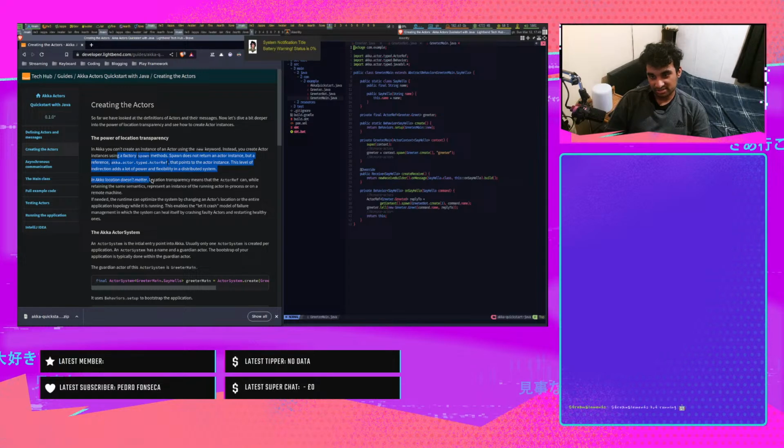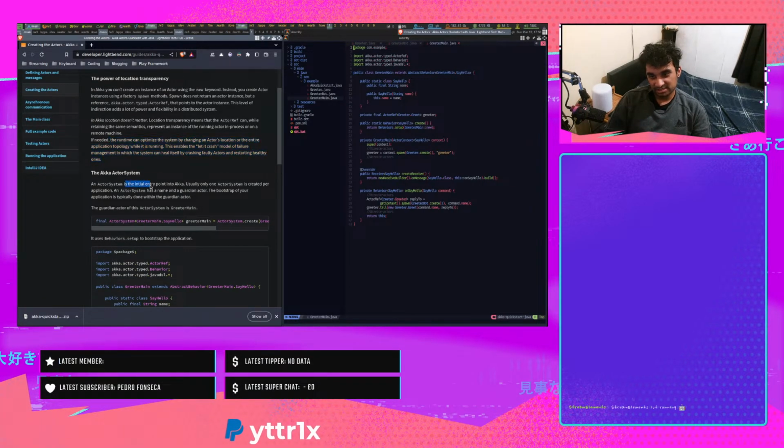In Akka, location doesn't matter. Location transparency means that the actor ref can, while retaining the same semantics, represent an instance of the running actor in process or on a remote machine. If needed, the runtime can optimize the system by changing the actor's location or the entire application topology while it's running. This enables the let it crash model of failure management, in which the system can heal itself by crashing faulty actors and restarting healthy ones. That's sick!